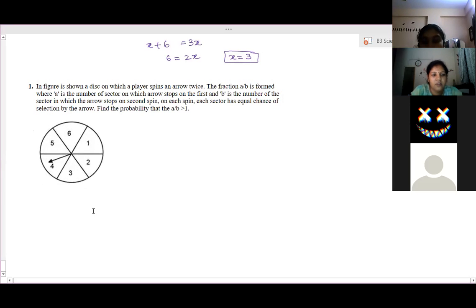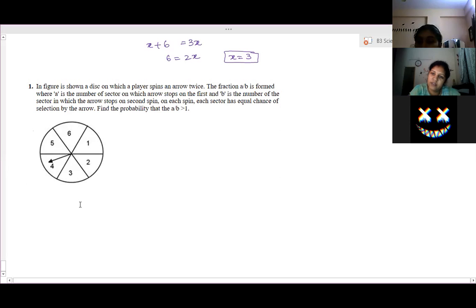Wait. This question is from 2015 for 4 marks. A single question is asked for 4 marks. In the figure is shown a disc on which a player spins an arrow twice. The fraction A by B is formed.